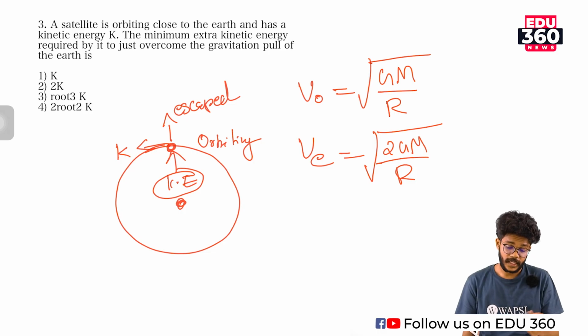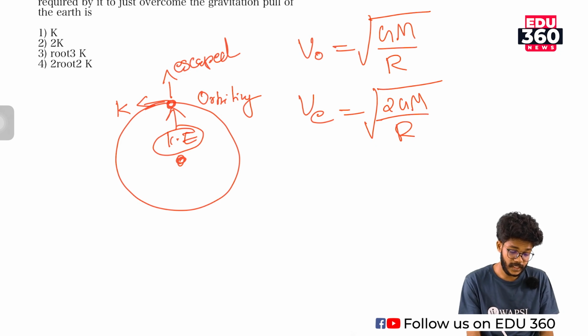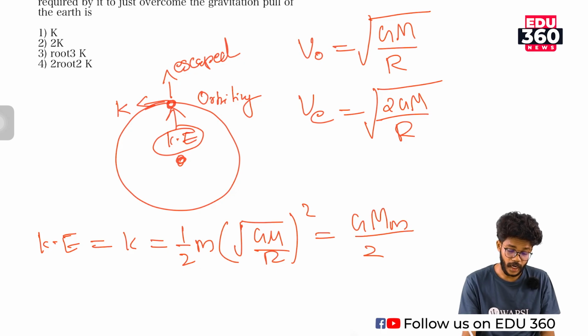Okay, so then we want to calculate the kinetic energy. The kinetic energy of orbiting is nothing but half mv square. K is equal to half mv square, and v square is GM by r, which is nothing but GMm by 2r.